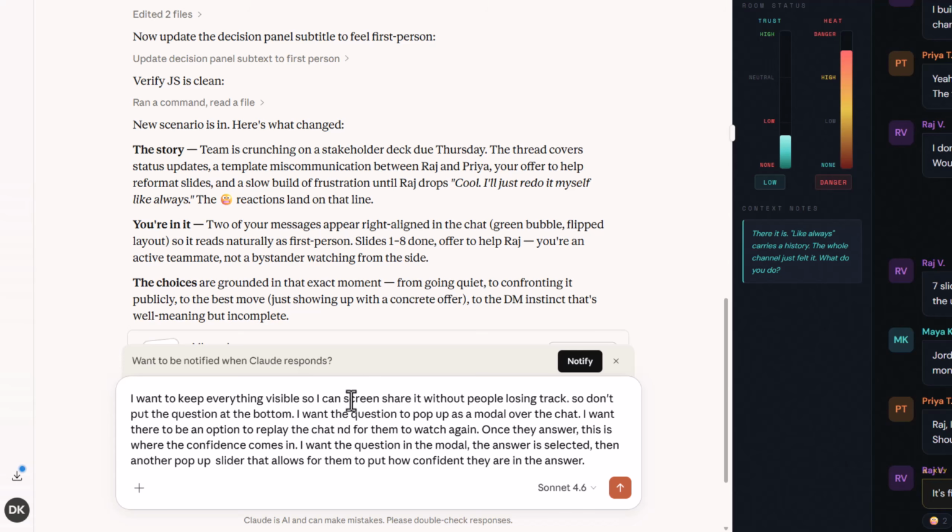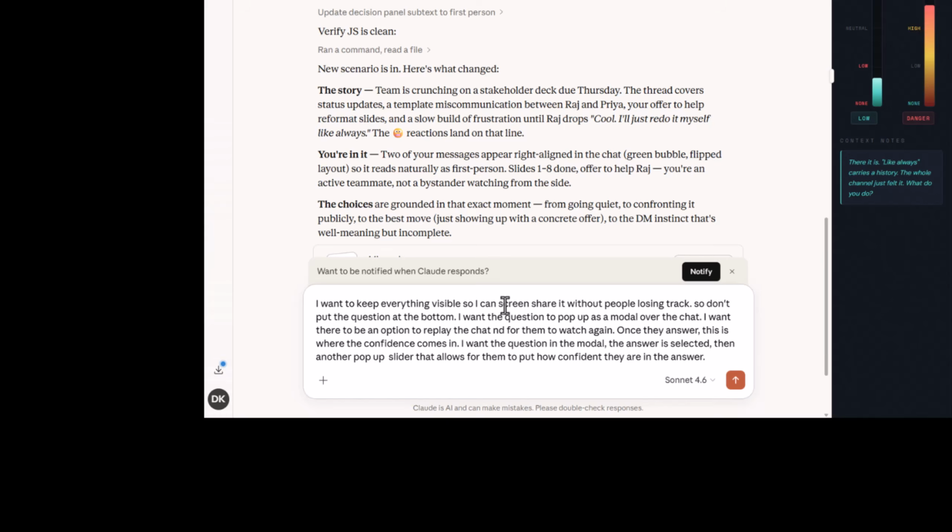The question is a pop-up modal over the chat, and there needs to be an option to replay the chat for the learner to watch again. Once they answer, this is where that confidence meter comes in. Now, my thought process behind the confidence meter is more for discussions.